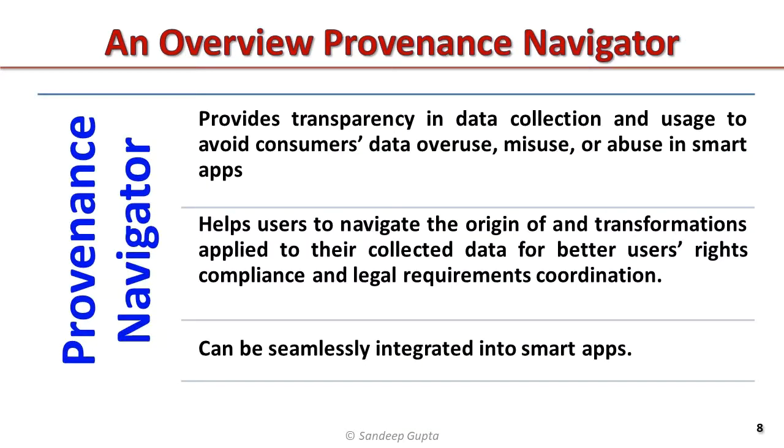We propose a conceptual model of Provenance Navigator that can provide transparency in data collection and usage to avoid consumers' data overuse, misuse, or abuse in smart apps. It can help users to navigate the origin of and transformations applied to their collected data for better users' rights compliance and legal requirements coordination. It can be seamlessly integrated into smart apps.